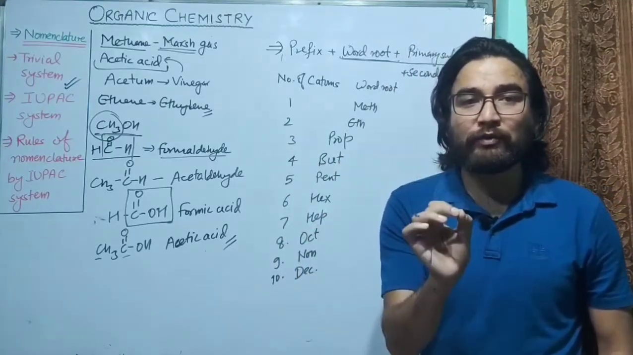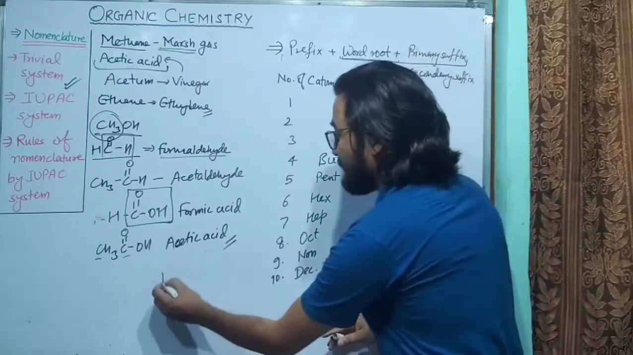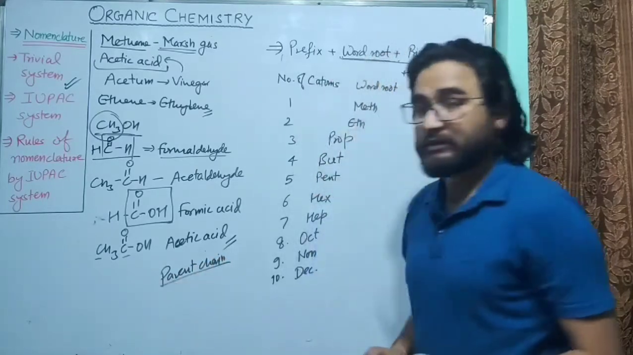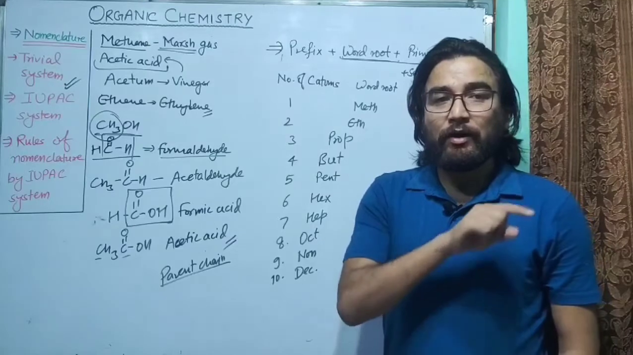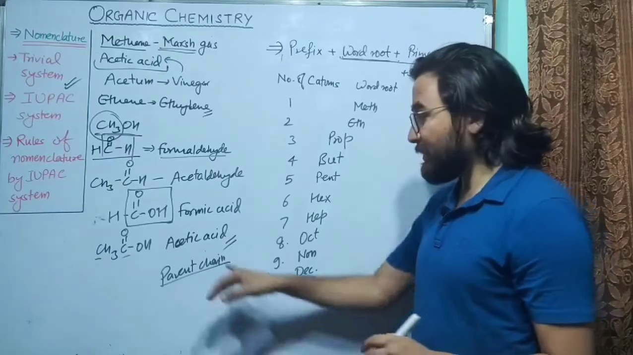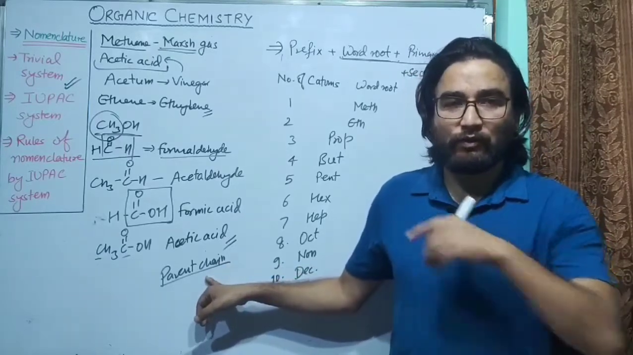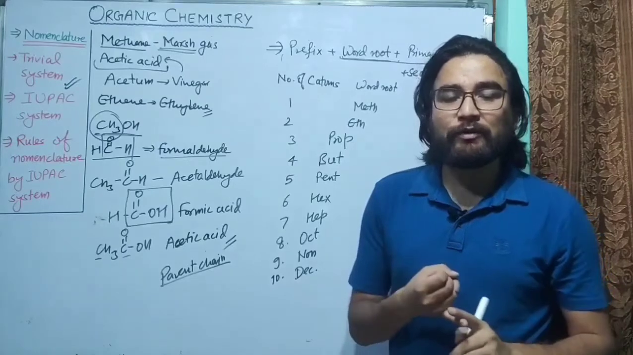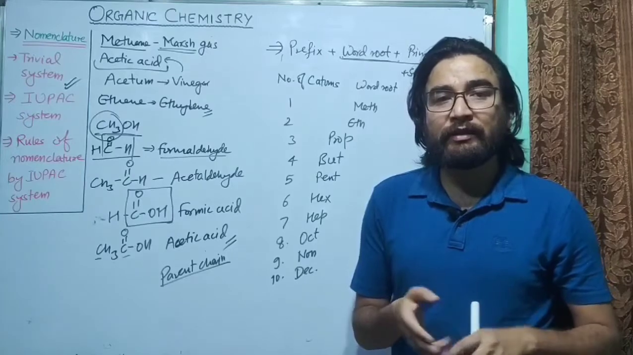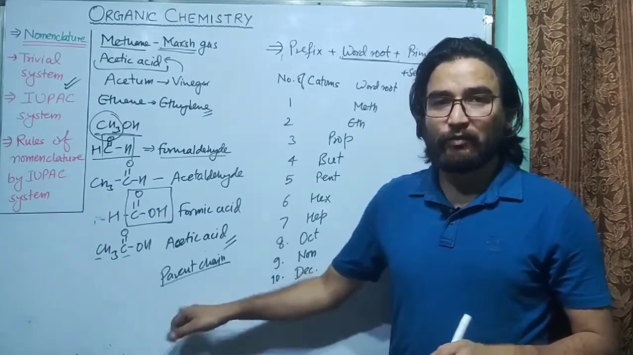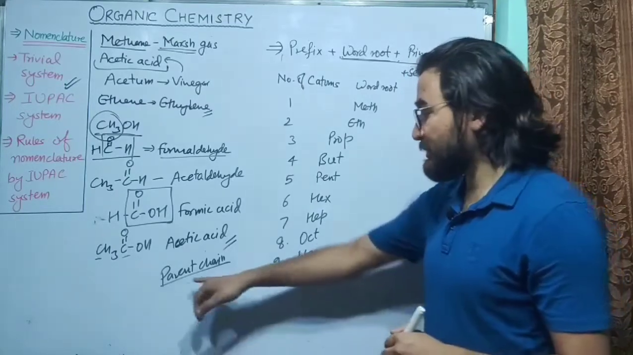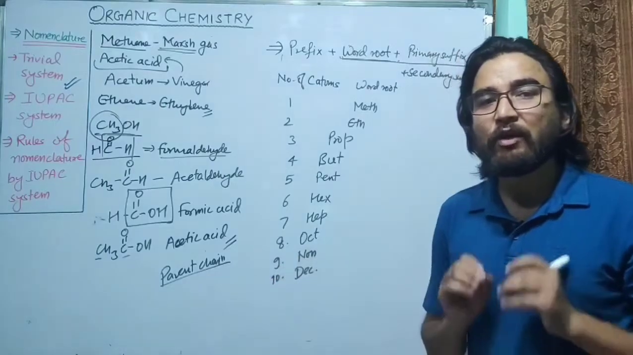Now I have told you one word, that is parent chain. What is the meaning of parent chain? Parent chain is the longest possible chain, which must contain the functional group. Remember, you have to go in a straight chain, and the longest possible chain which contains the highest number of carbon atoms and must contain the functional group is known as the parent chain. We will decide the parent chain when we discuss some problems based on nomenclature. I hope you have understood the meaning of parent chain.